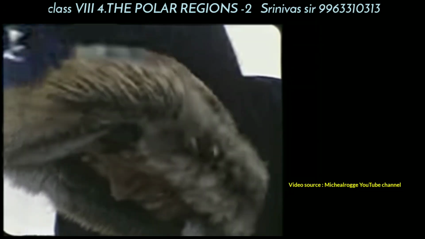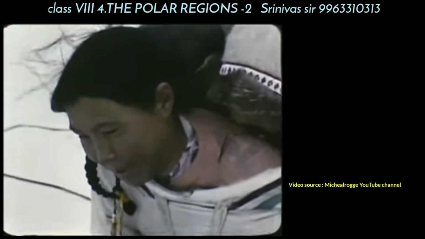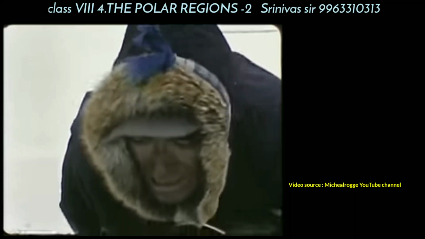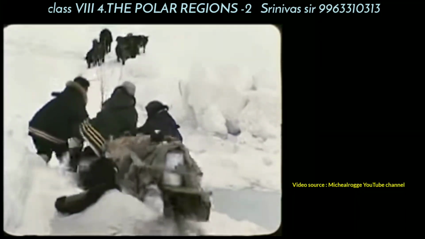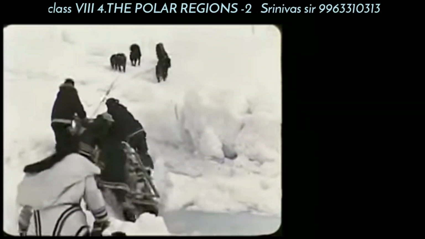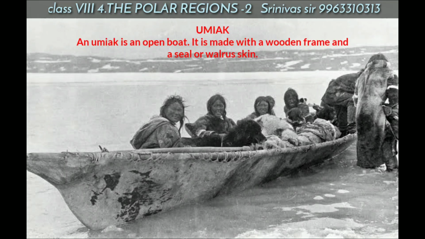See, children, how the Eskimos are traveling, how they are using the sledge. It is very difficult to travel from place to place in this region. They cross snow and ice on sledges pulled by dogs. What is an umiak? An umiak is an open boat. It is made with a wooden frame and seal or walrus skin. It is lightweight. Generally, the Eskimos use the umiak to cross rivers and for hunting and fishing.